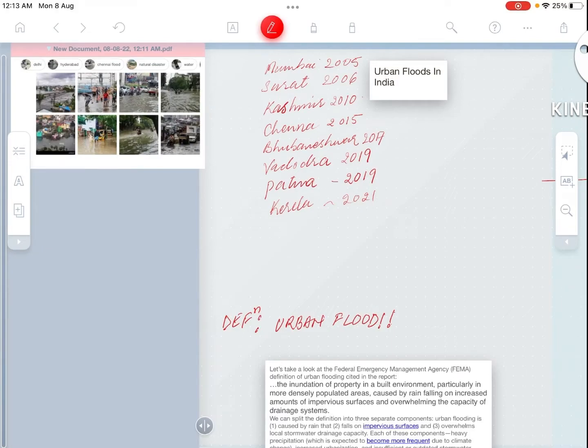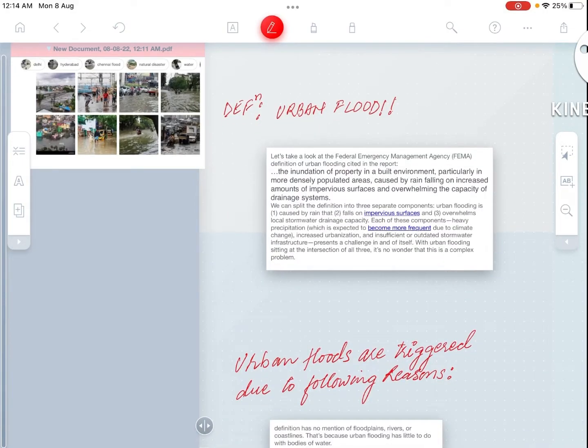We could see the data: Mumbai flooded 2005, Surat 2006, Kashmir 2010, Chennai 2015, Bhubaneswar 2017, Vadodara 2019, Patna 2019, and recently Kerala. So it has been a trend almost every year that urban cities get flooded during the monsoon season. So first of all, we would learn what is urban flooding.